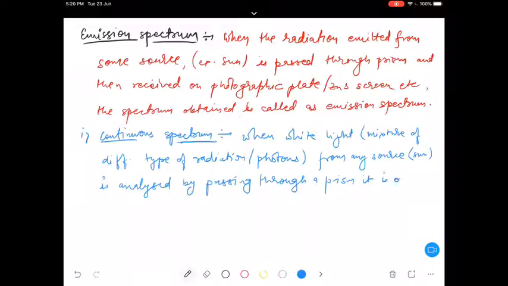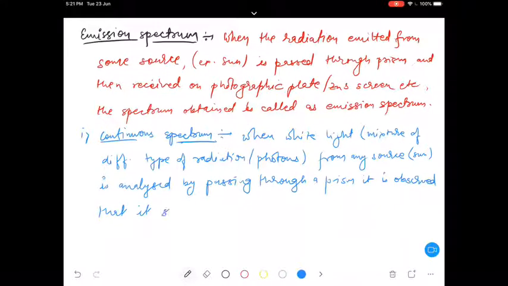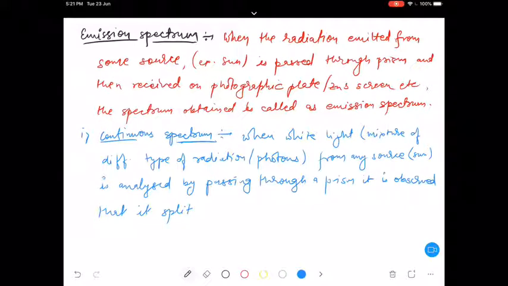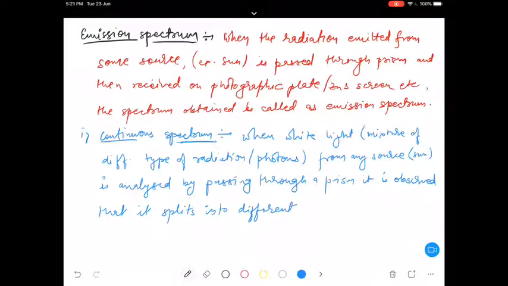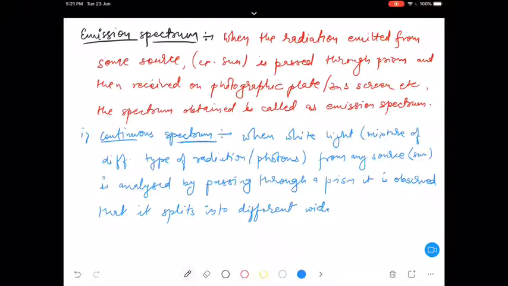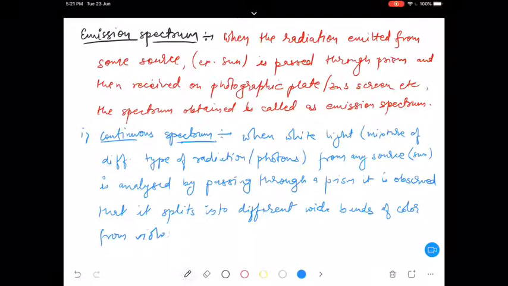it is observed that it splits into 7 different wide bands of color, from violet to red, which we can see.